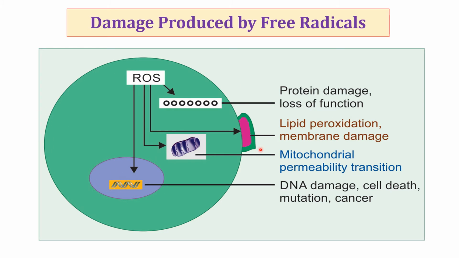Now the first effect is on membrane lipids. Free radicals are very reactive. They create a free radical chain reaction by reacting with normal compounds. They react with polyunsaturated fatty acids of phospholipids present in the plasma membrane and organelle membranes by starting a lipid peroxidation chain reaction.